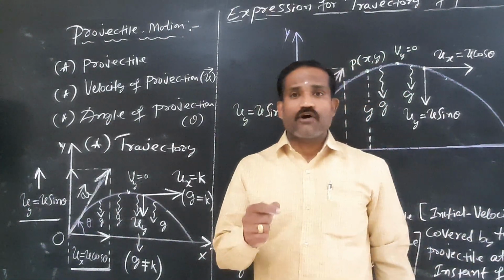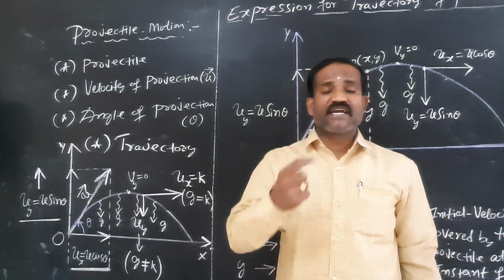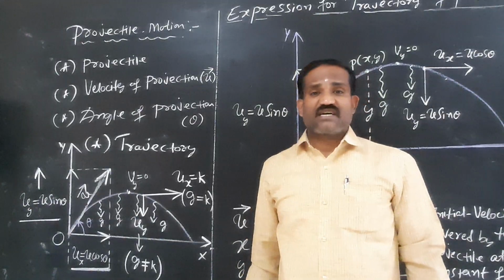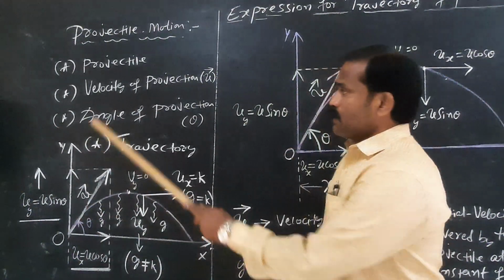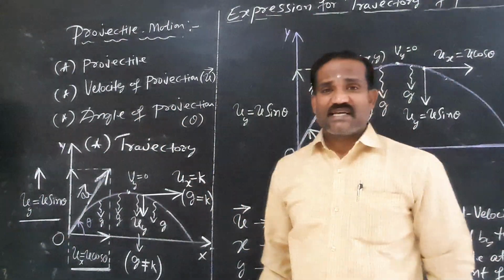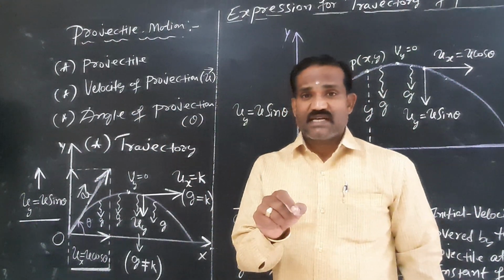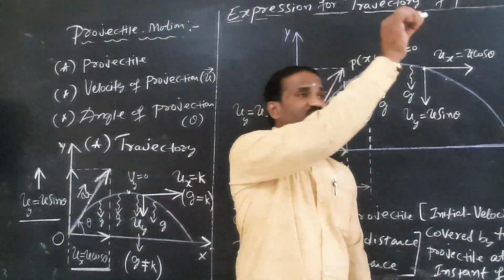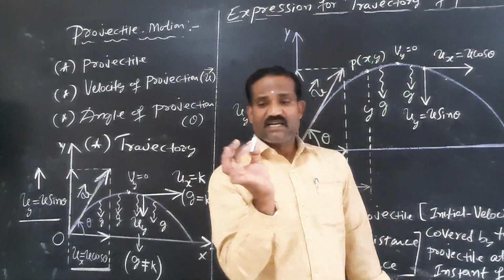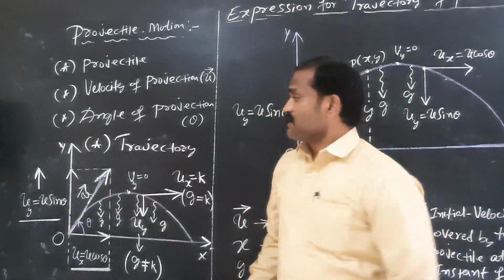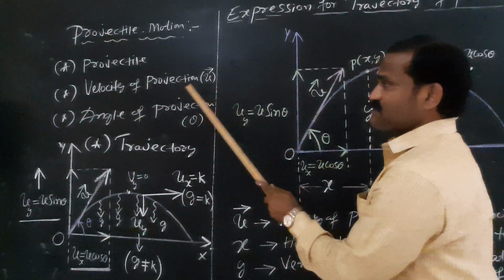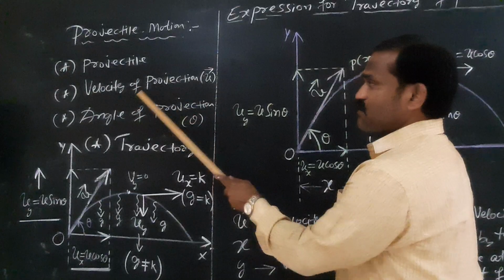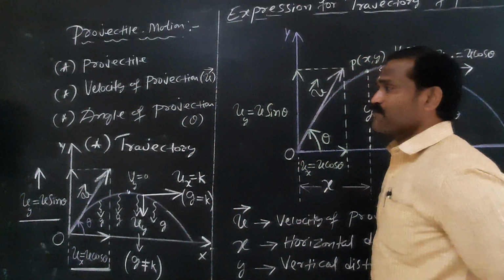An object or a body thrown into space that moves under the influence of a gravitational field is called a projectile. Velocity of projection is the velocity with which a body is thrown into space. You are throwing a ball, right? The velocity with which a body is projected into space is called the velocity of projection.